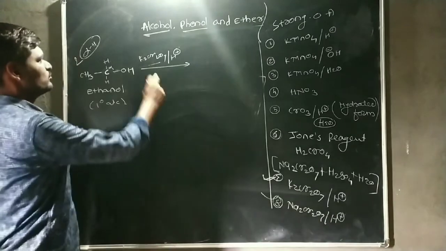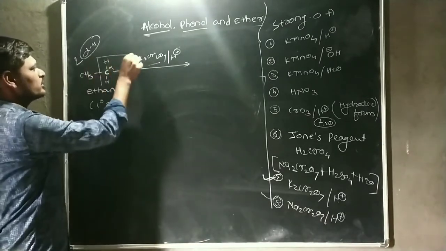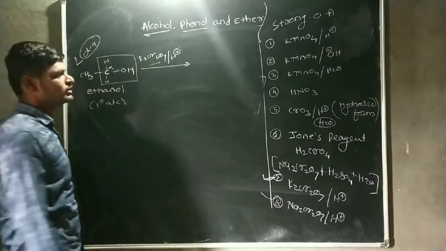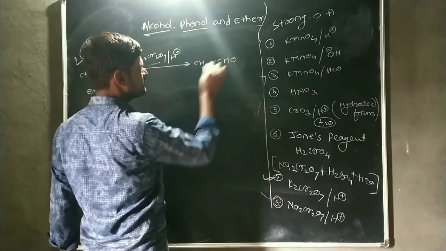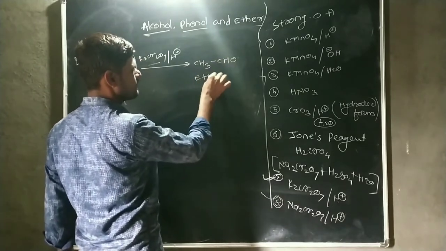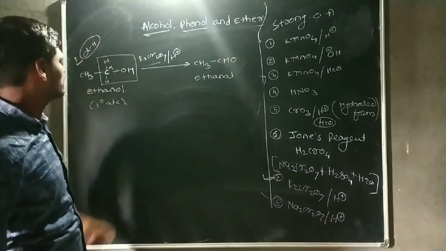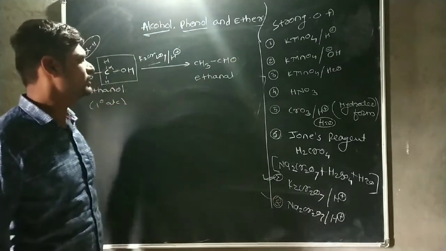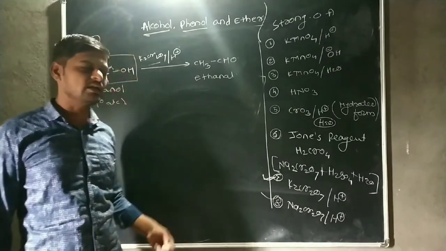By using the strongest oxidizing agent, this primary alcohol, the CH2OH group, gets converted into a CHO group, so CH3CHO, ethanal, is formed. That means an aldehyde is formed. But an aldehyde undergoes oxidation more easily than a ketone.